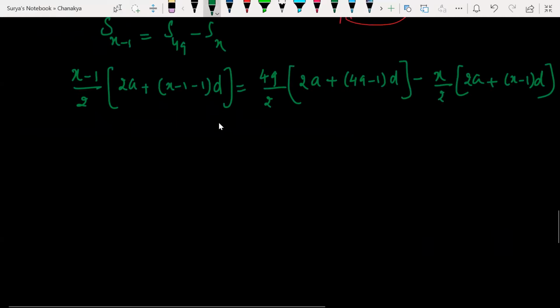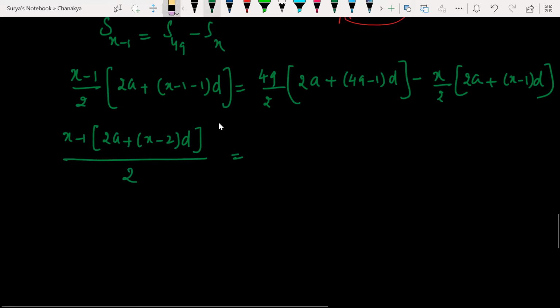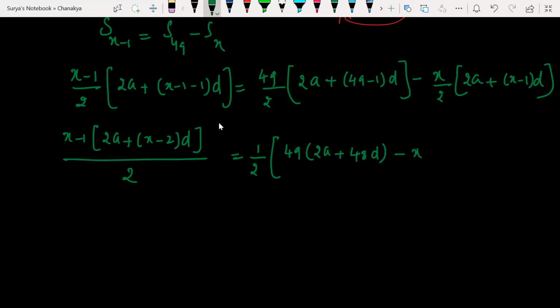What am I going to get? x minus 1 by 2 into 2a plus x minus 2 into d, is equal to 1 by 2 taken common, 49 into 2a plus 48d minus x into 2a plus x minus 1 d.